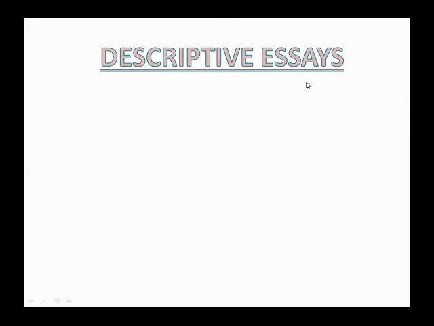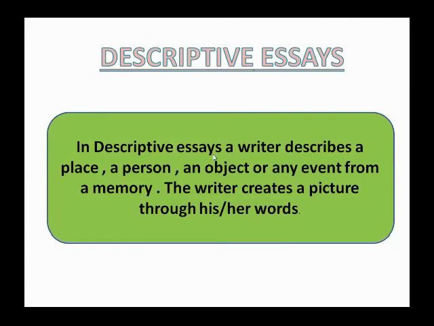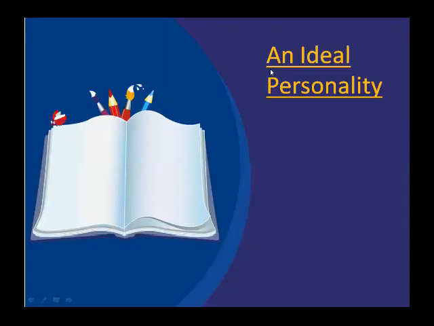Okay, so dear students, let's move forward. In descriptive essays, a writer describes a place, a person, an object, or any event from a memory. The writer creates a picture through his or her words. So, dear students, our focus today is descriptive essay, and our topic today is an ideal personality.